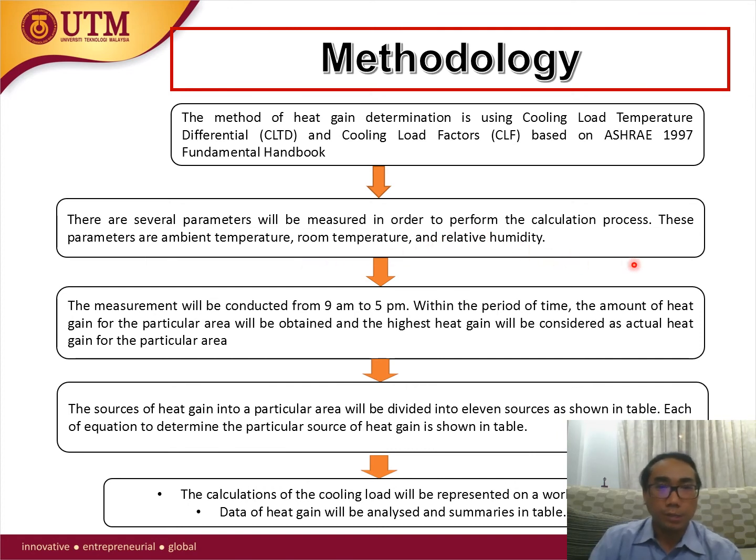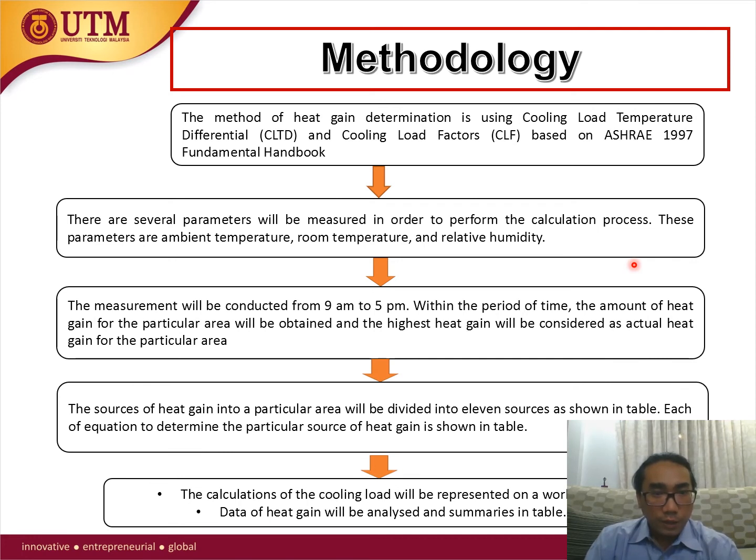These parameters are ambient temperature, room temperature, and relative humidity. The measurement will be conducted from 9 a.m. to 5 p.m. Within that period of time, the amount of heat gained from the particular area will be obtained, and the highest heat gain will be considered as actual heat gain for the particular area.